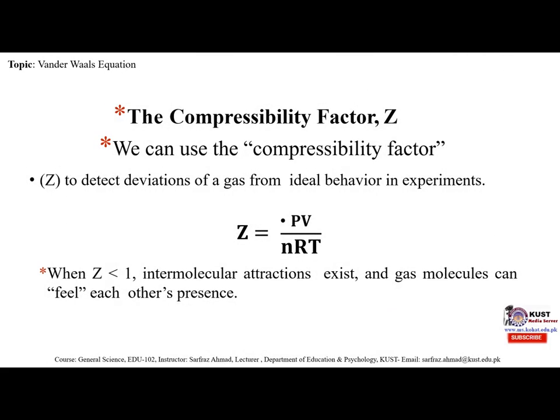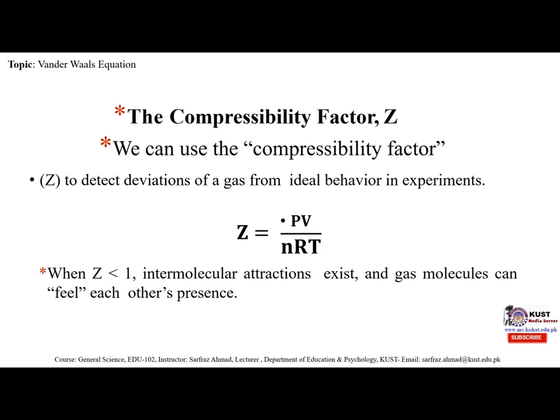The compressibility factor Z. We can use the compressibility factor Z to detect deviations of gas from ideal behavior in experiments, and Z is equal to PV divided by nRT.